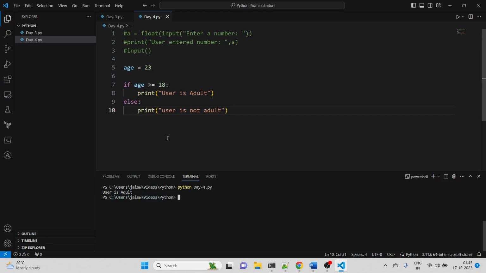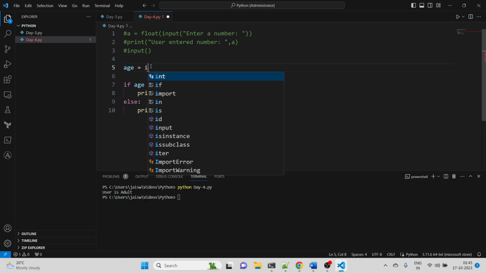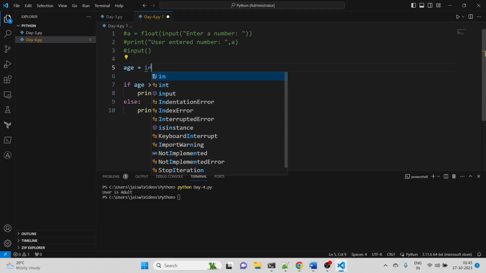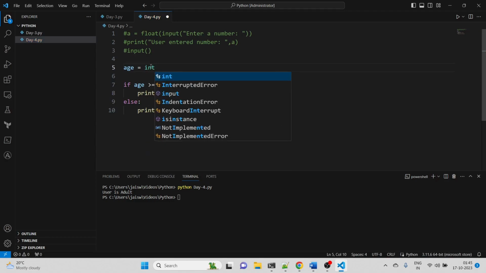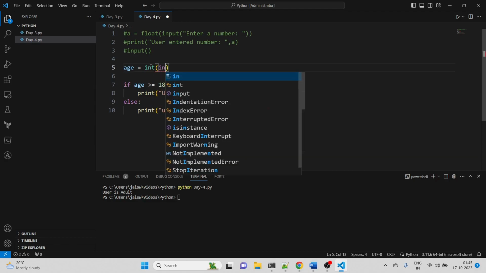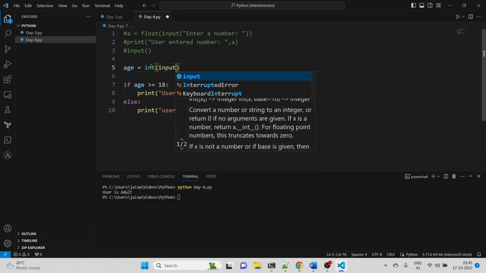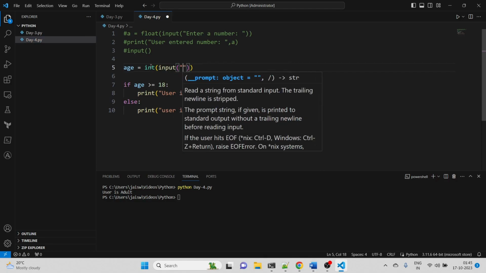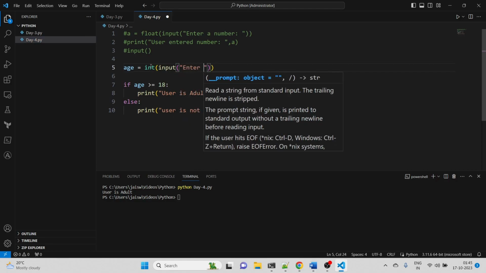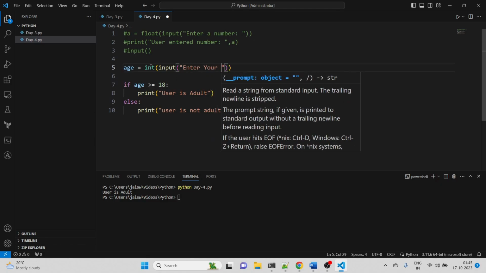Now, I taught you how you can use the input method, right? So instead of directly putting the value here, we can use int, because age will always be in integral format. Then we use the input function, and inside it we write a message, enter your age.